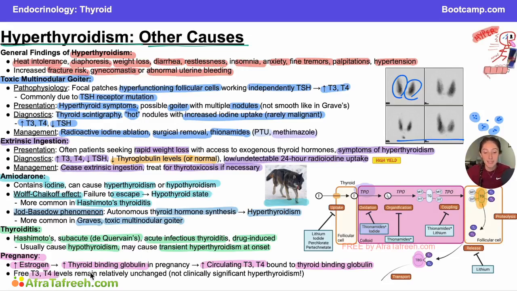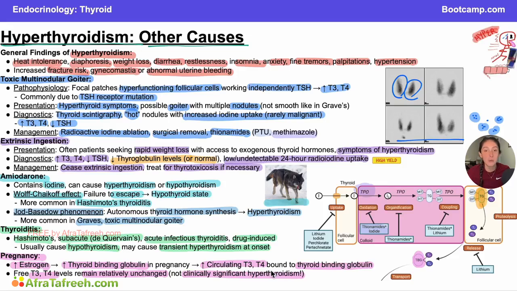However, free T3 and T4 levels remain relatively unchanged. And this is important because while T3 and T4 is bound to thyroid binding globulin, while it can't get eaten or destroyed, it can't really be used. So it's kind of in an inactive state bound to this thyroid binding globulin molecule. So although we have more T3 and T4 overall, because our free T3 and T4 levels remain relatively constant, we do not have a clinically significant hyperthyroidism in pregnancy.